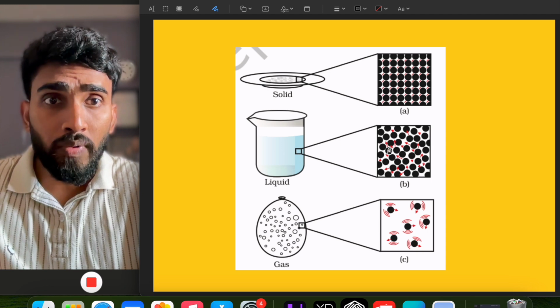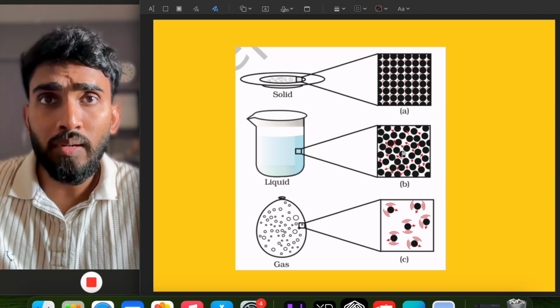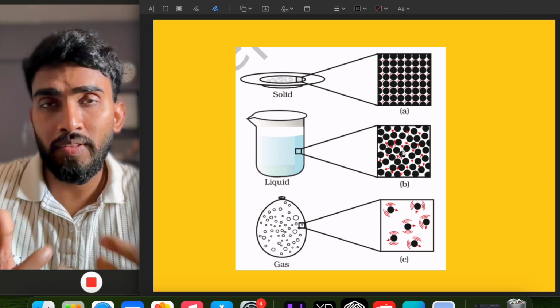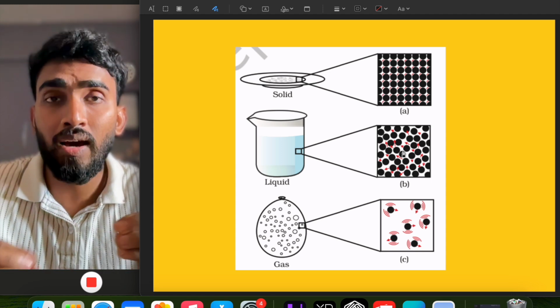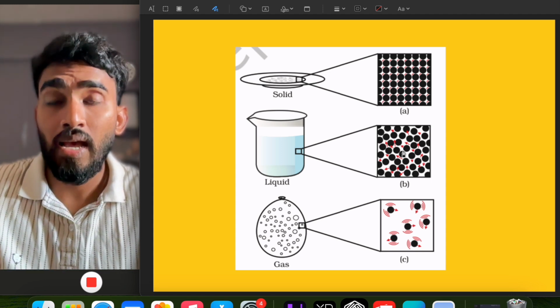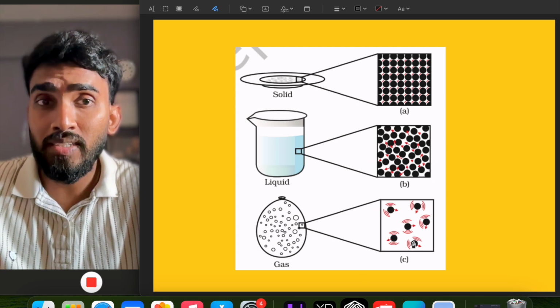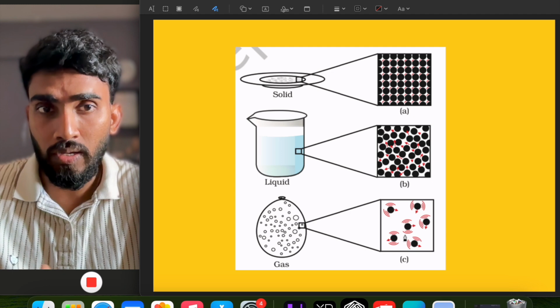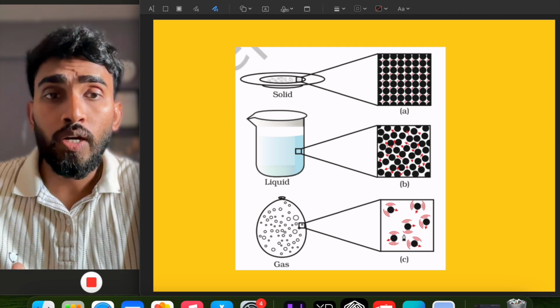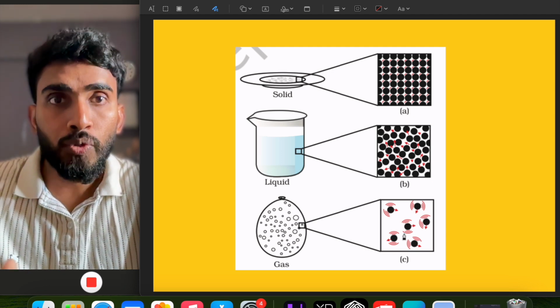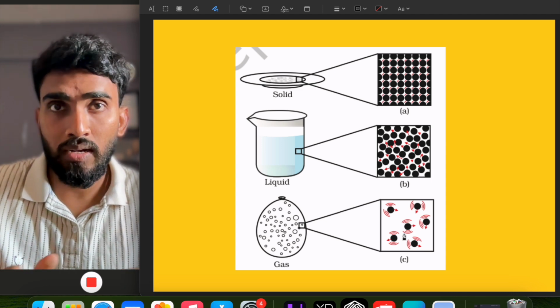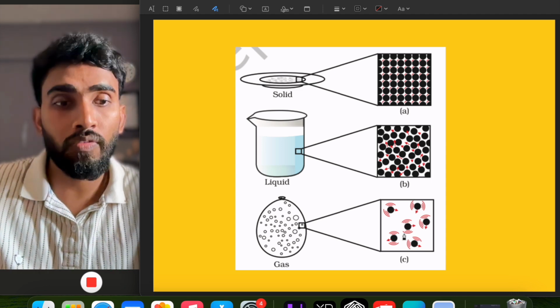In the case of liquid, the particles have a little more space between them, a little farther from each other as compared to solid. And in the case of gas, the particles are very far from each other, with a huge space between two particles. So this is how the particles are arranged in the three different states of matter.